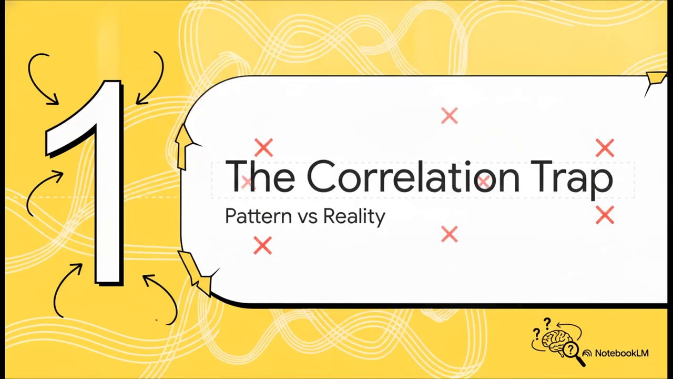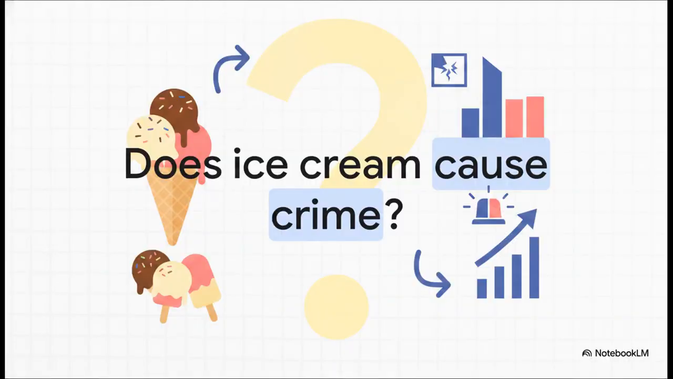Section 1. The correlation trap. To really grasp causality, we first have to confront a pretty massive flaw in human intuition. Let me ask you kind of an absurd question. Does eating ice cream cause crime? Seriously, imagine you're looking at city data, and you see this crystal clear trend. As ice cream sales spike, violent crime rates also go right up. When sales drop, crime drops.